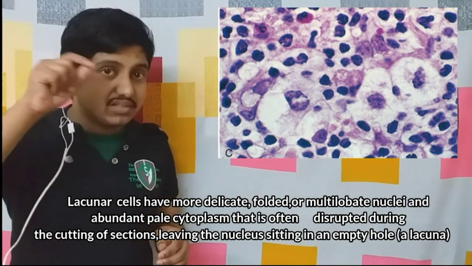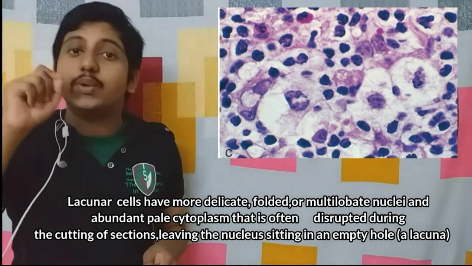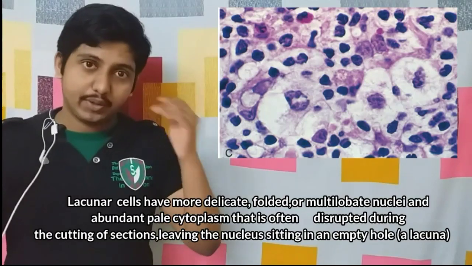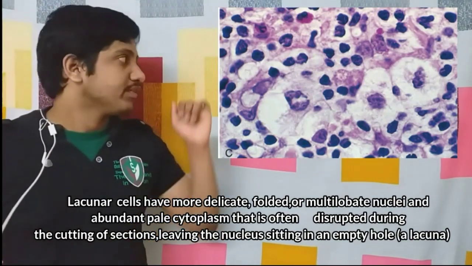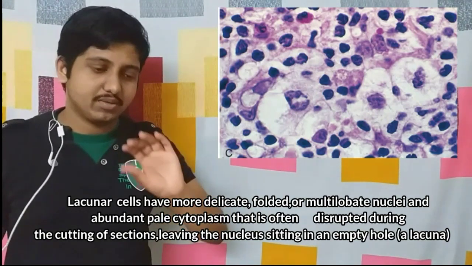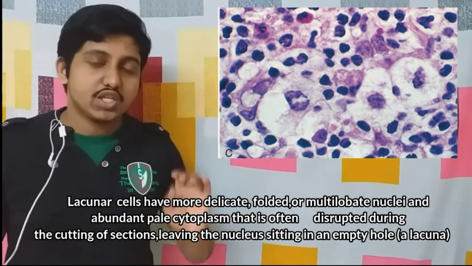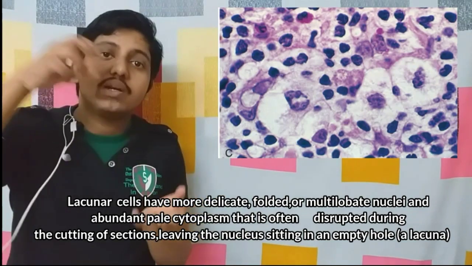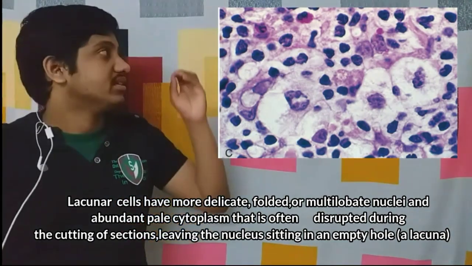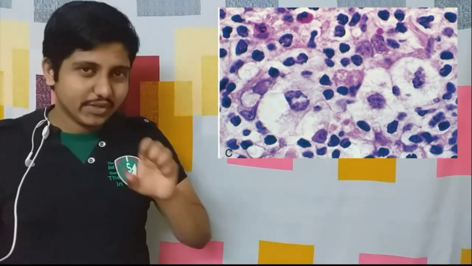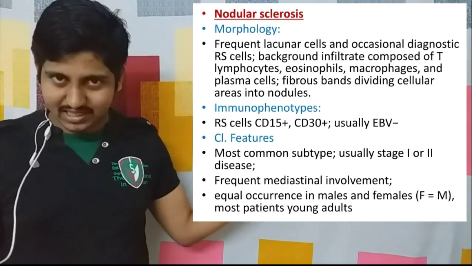But this cytoplasm is lost during processing for microscopy. So the nucleus is seen as if present in a cavity or a hole, and that's why the name lacunar cells. They are usually seen in this nodular sclerosis type.